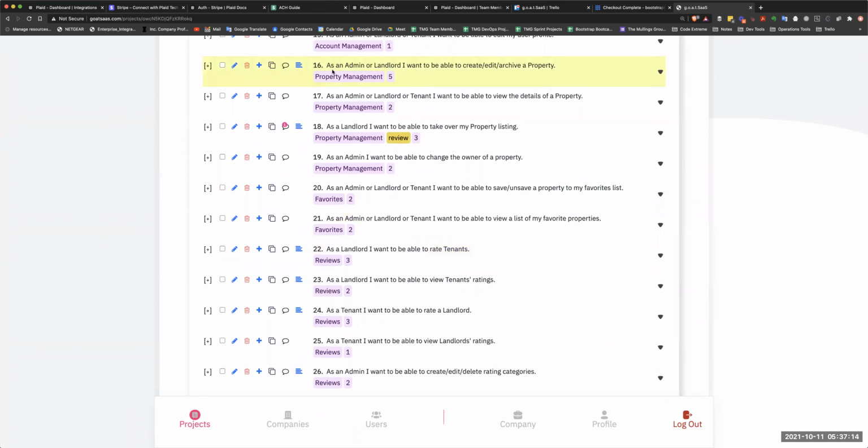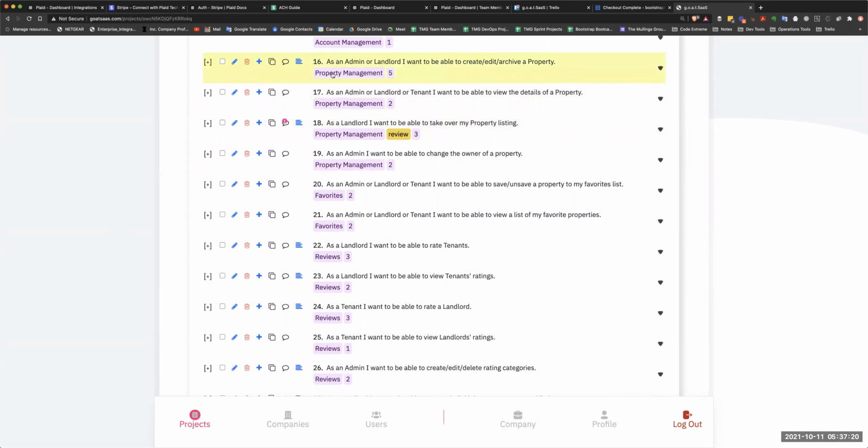So as an admin, can you see the screen? So we're doing as an admin or landlord. I'd entered a bunch of this stuff before, and we even started some scoping. We just need to review just to make sure we still have it correct, all right?